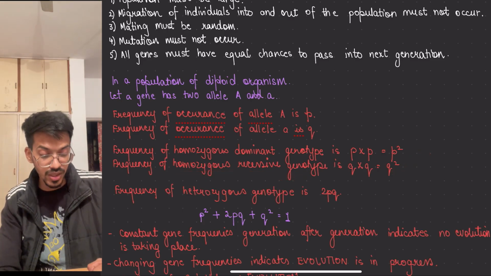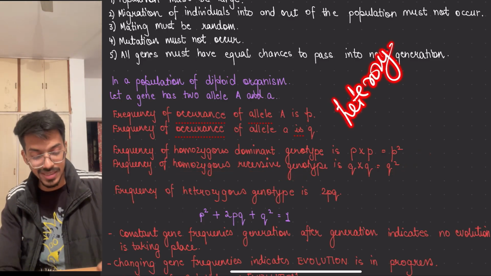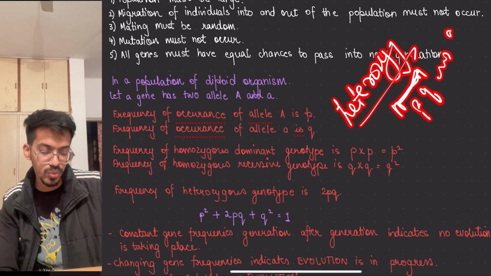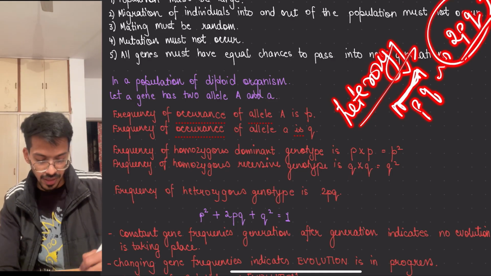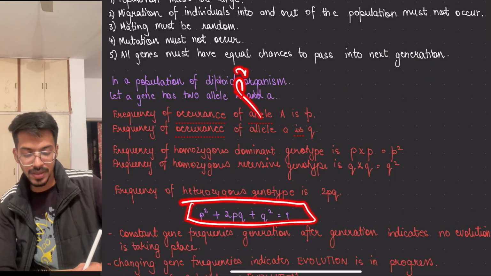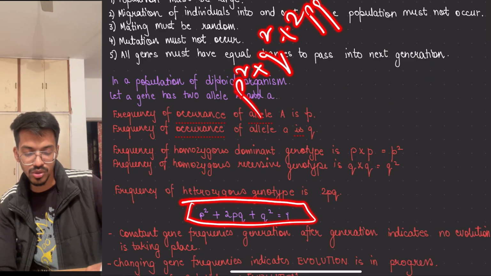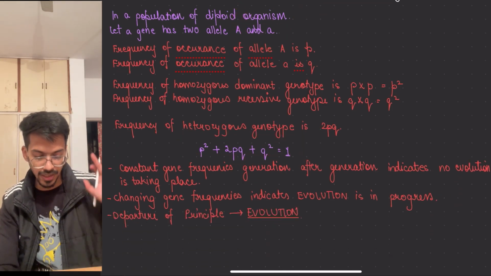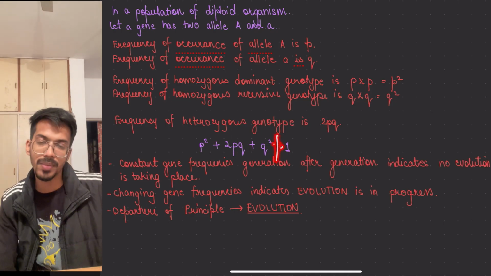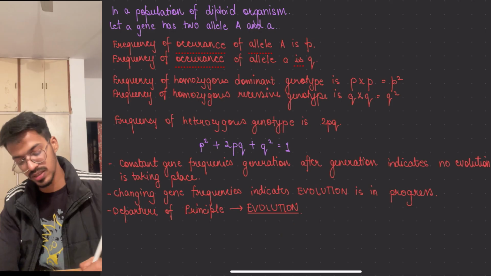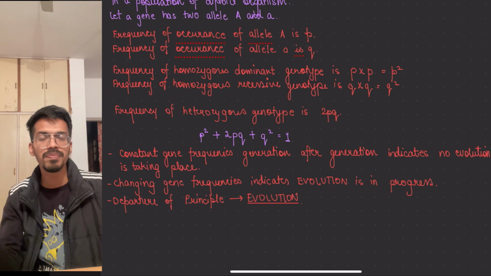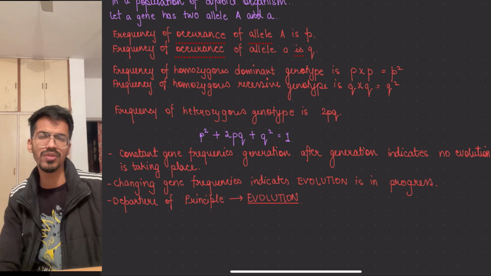Now, there are cases where a heterozygous condition is also present, meaning P and Q both are present. So how much would that be? That will be 2PQ. So 2PQ is the frequency, and if we take it down completely, P square plus Q square plus 2PQ equals 1, and that should remain constant. And if it is not coming equal to 1, it means evolution has taken place. So this is the principle. On this basis, lots of numericals will be there that you have to remember how to solve, which we will soon be doing.